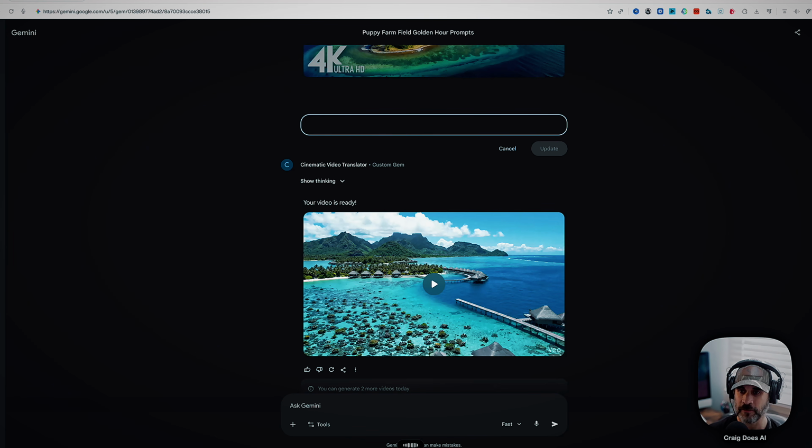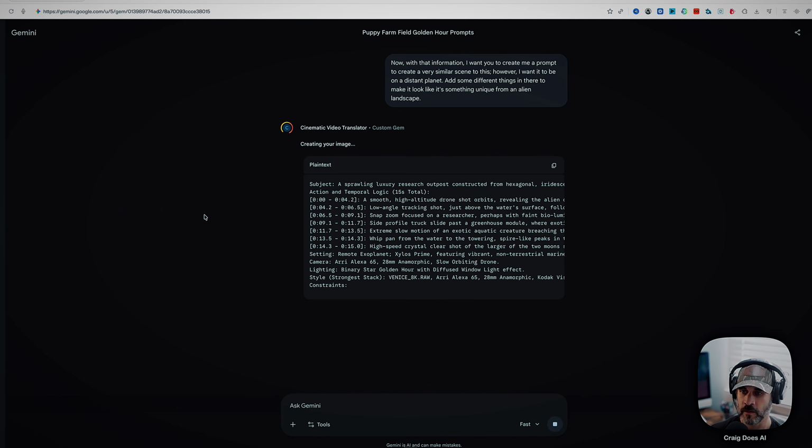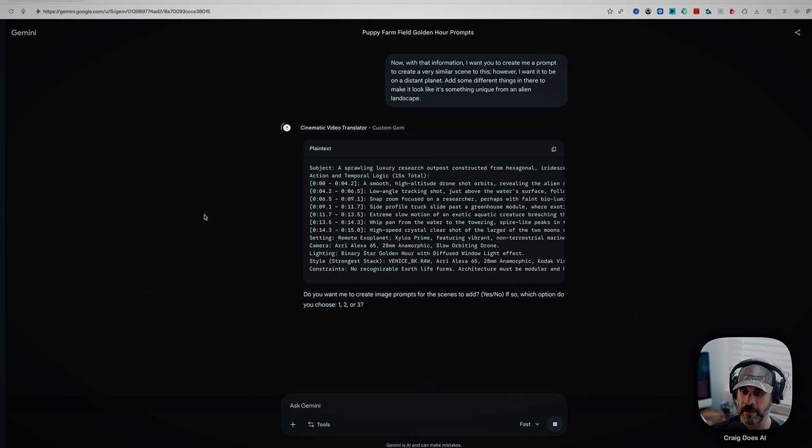Now with that information, I want you to create me a prompt to create a very similar scene to this. However, I want it to be on a distant planet. So add some different things in there to make it look like it's something unique from alien landscape. So it's giving me the prompt right there, and I'm going to copy that.